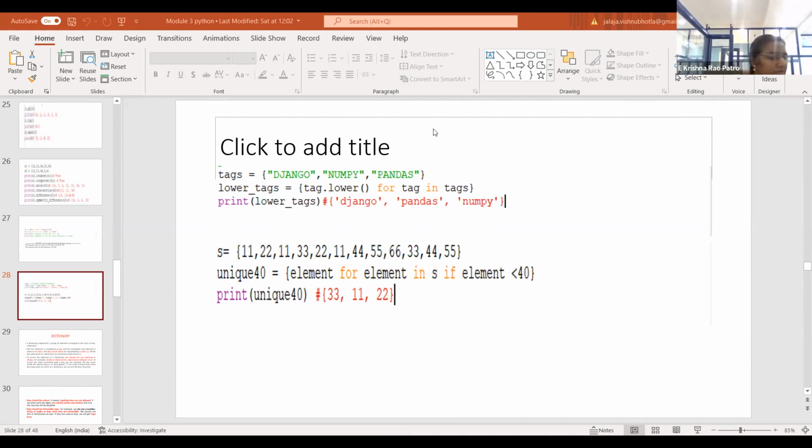Please give your attendance. Roll number 66. Present, ma'am. 67. Present, ma'am. 68. Present, ma'am. 69. Present, ma'am. 70. Present, ma'am. 71. 72. Present, ma'am. 73. Present, ma'am. 74. Present, ma'am. 75. Present, ma'am. 76. Present, ma'am. 77. Present, ma'am. 78. 79.